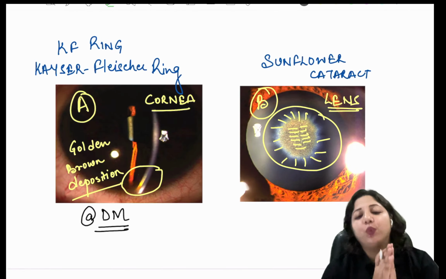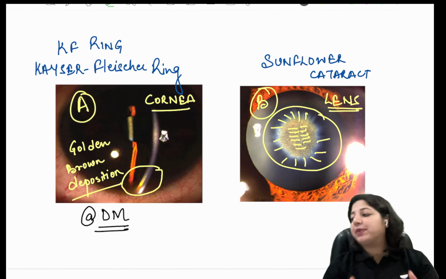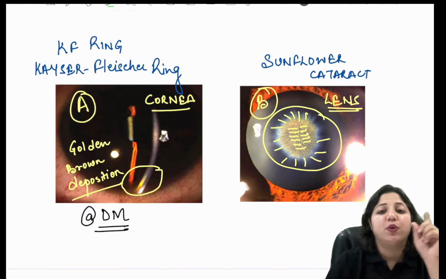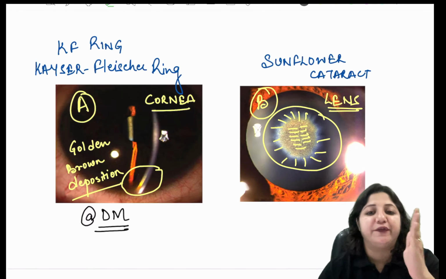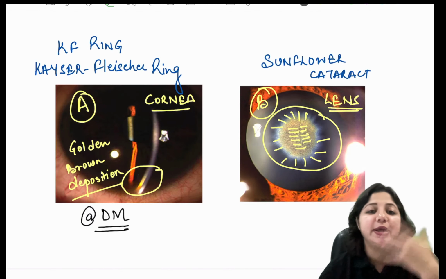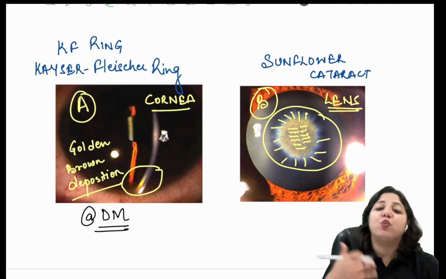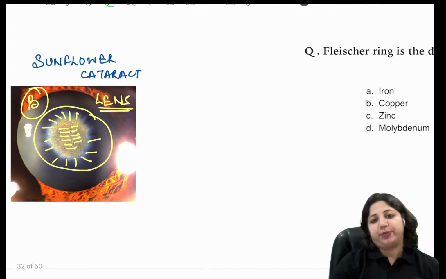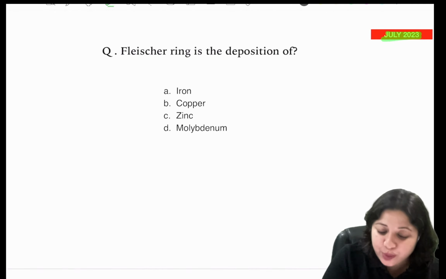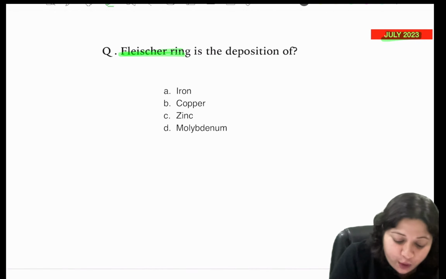You get them in Wilson's disease, in hepatolenticular degeneration, which is a defect in copper metabolism. So what is deposited here? Copper is deposited here.